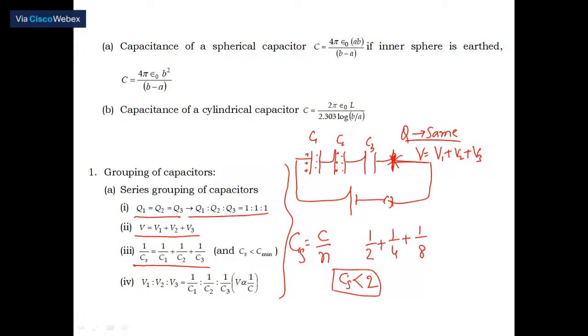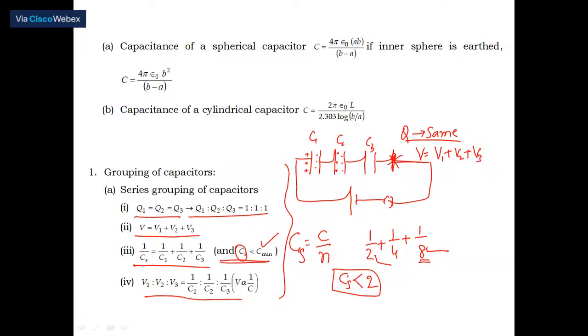That's why we have given a conclusion here. Effective capacitance is always less than the minimum one which we have selected. Here, the minimum is 2 microfarad and the maximum is 8 microfarad. Now you can see Cs is less than the minimum. Please remember this relation, because based on this they're certainly going to ask you some problems. V1 is to V2 is to V3. In other words, V is proportional to 1 by C.